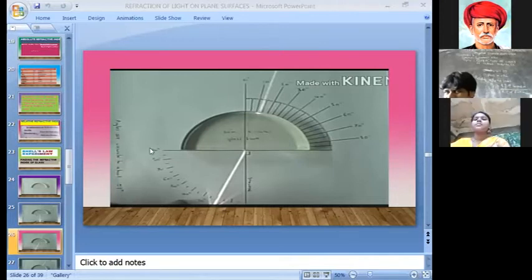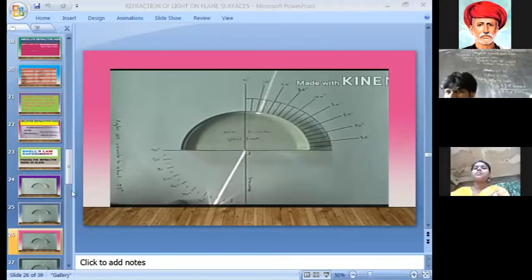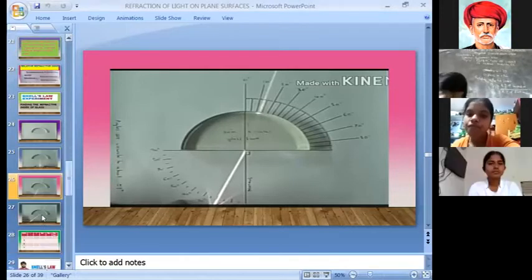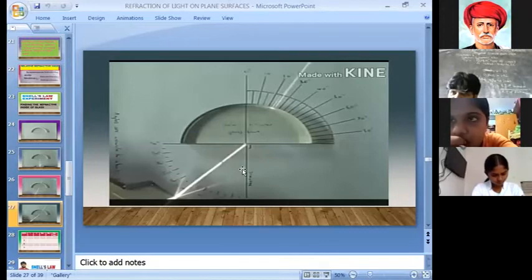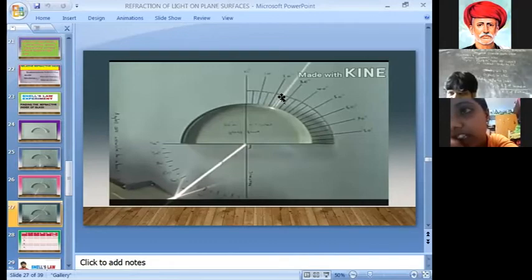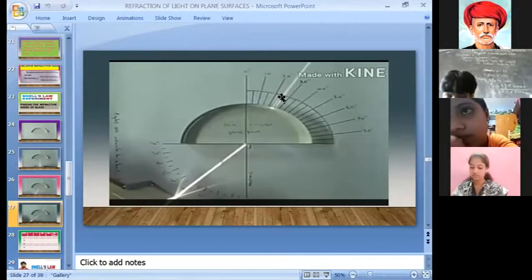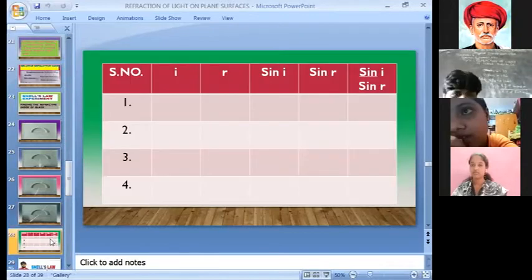15 degrees here. Now observe another picture here. Now observe that one here, the angle I, 40 degrees: 10, 20, 30, 40 degrees. So angle I is 40 degrees. Next observe the angle of refraction: 10, 20, 25. Is it? Yes, very good. 25. So now you have to note these values in this box.